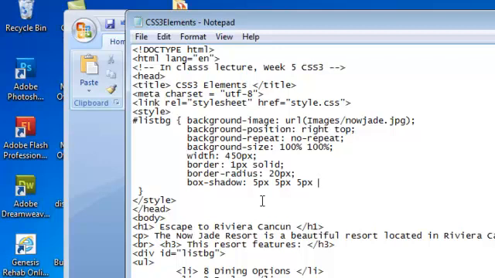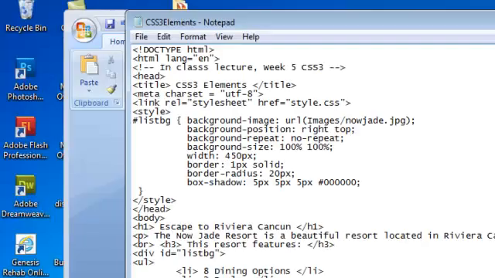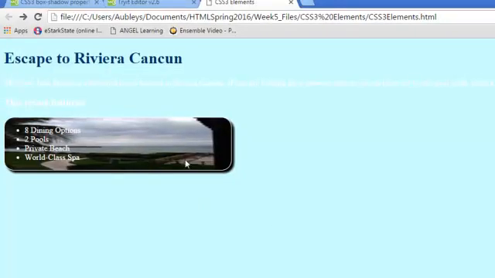So I'm going to do pound, and I'm going to make mine black. You can make yours whatever color you like. Put the semicolon and save. Now we'll go back to our website and test our file. When it's up, you will see that we have that black box with a blur of 5. We could make this larger or smaller if we wanted.